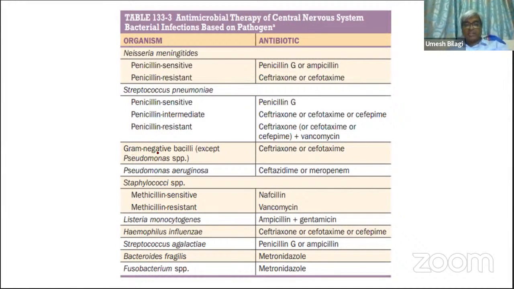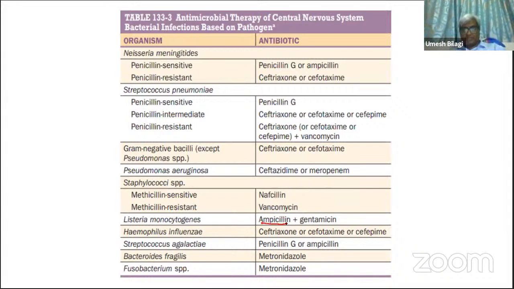For gram negative bacilli, ceftriaxone, and for Pseudomonas, meropenem. Yeah, meropenem is better actually, though even ceftriaxone can also be given. Meropenem has to be given if you suspect Pseudomonas. For staph, vancomycin. For gram negative bacilli, ceftriaxone will be given again. Even cefepime, fourth generation, can be added here. And methicillin sensitive staph, nafcillin; methicillin resistant, vancomycin.